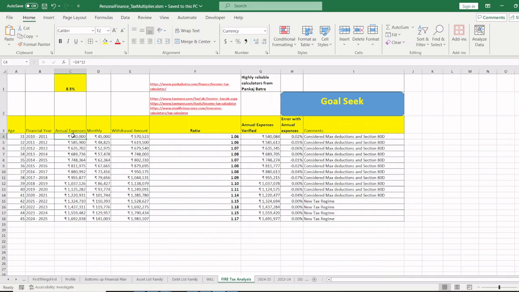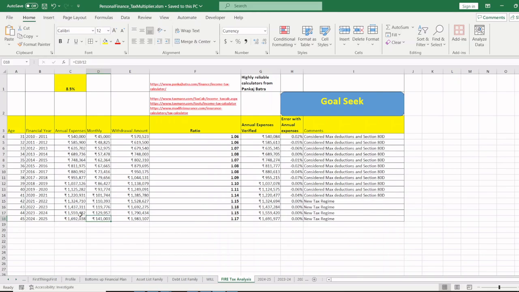This annual expense is growing at 8.5% inflation. At that rate, today my expense is around 17 lakh rupees annually. My monthly expense is about 1.4 lakh rupees.